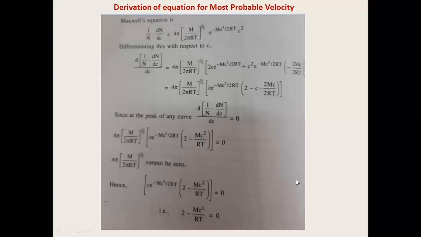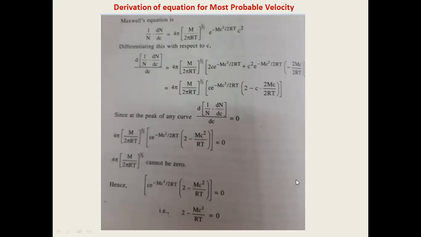Yes. So, in the topic of the velocity of gases, we have to derive an equation for the most probable velocity. And the derivation starts from the famous Maxwell-Boltzmann distribution law. And if you have to write the equation, the Maxwell-Boltzmann distribution law goes like this.